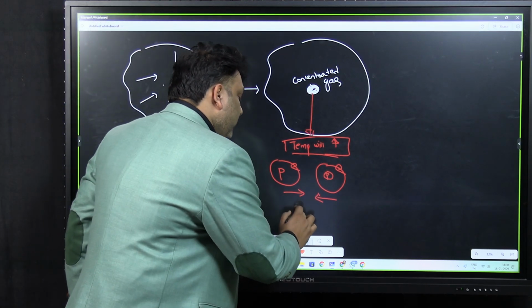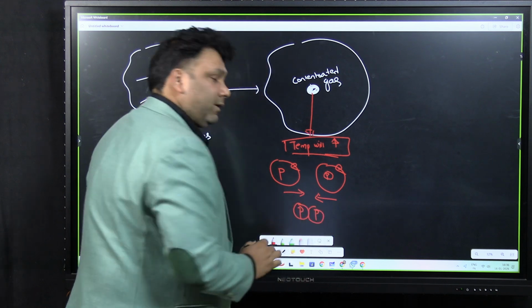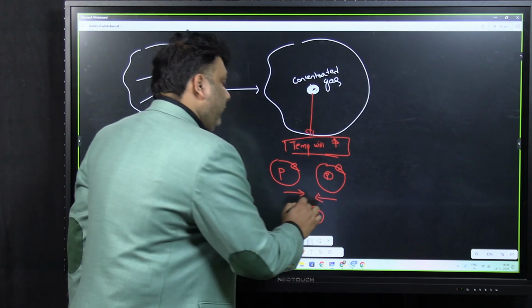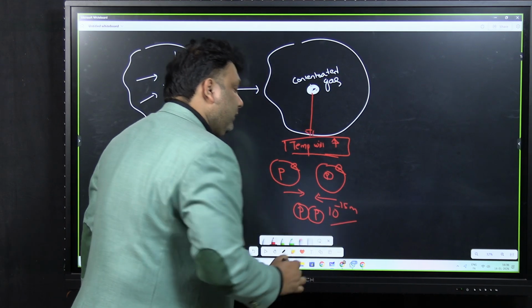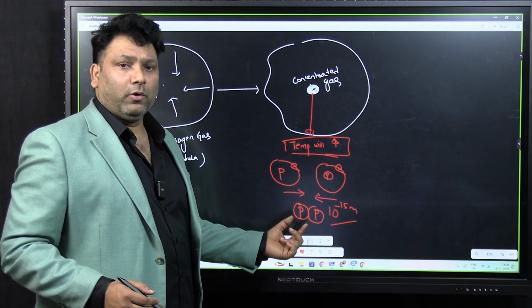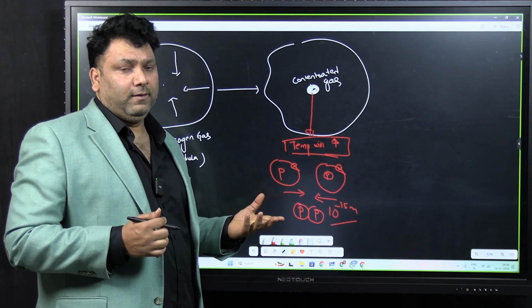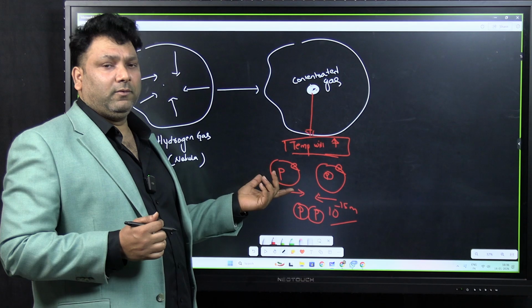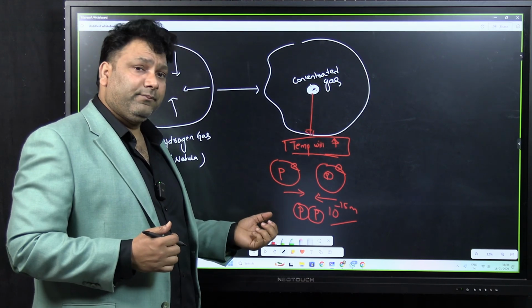Whenever two protons come very close to each other, in a range of 10 to the power of minus 15 meter, the force between proton and proton is an electrostatic repulsive force. You must have heard that likes repel and opposites attract each other.